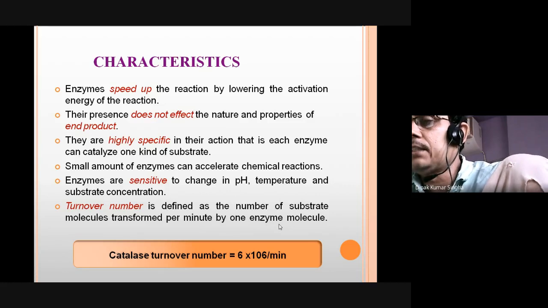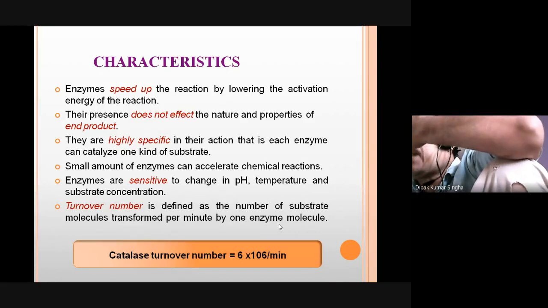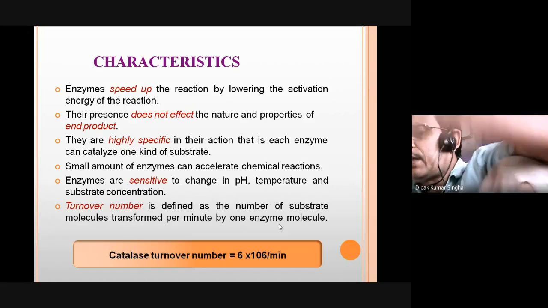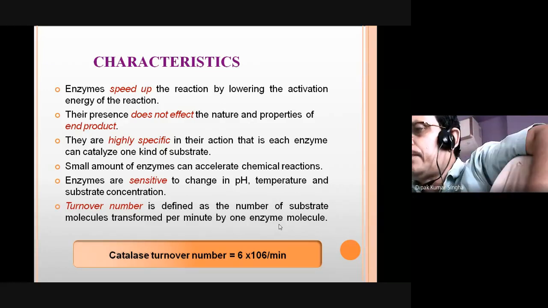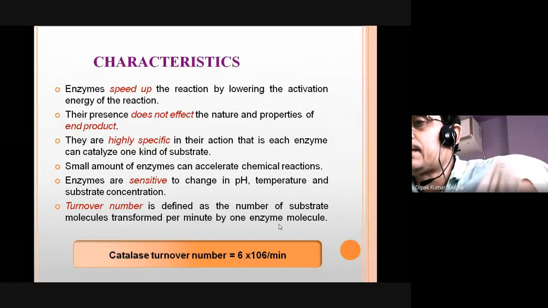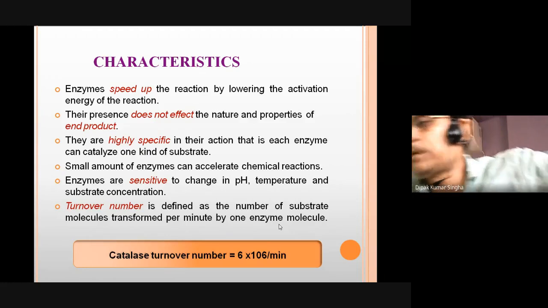Turnover number is defined as the number of substrate molecules transformed per minute by one enzyme molecule. The number of substrate molecules turned over per mole of enzyme is called the catalytic turnover number. It is equal to 6 times 10^6 per minute.